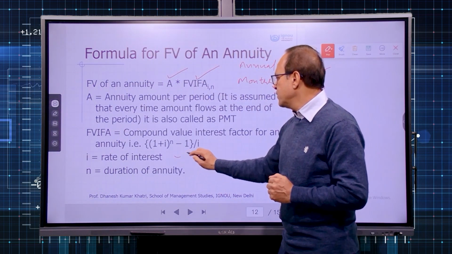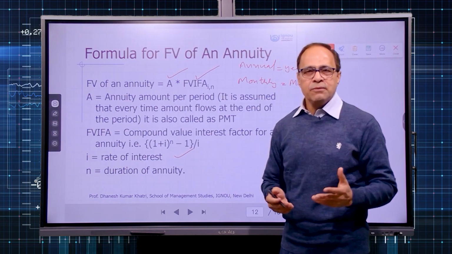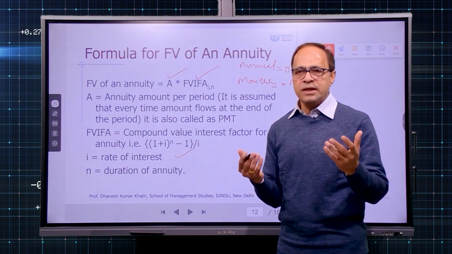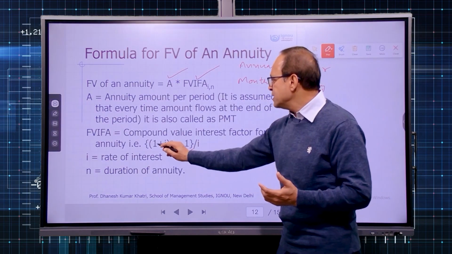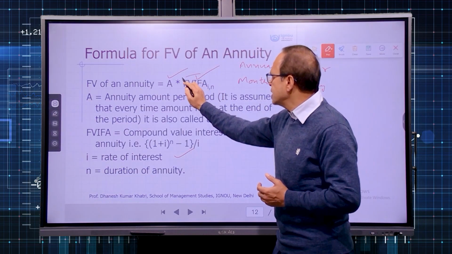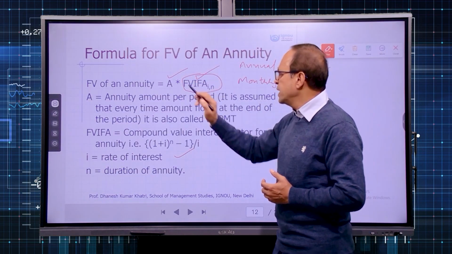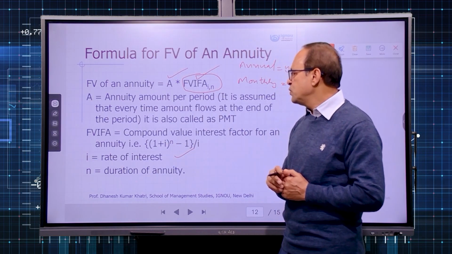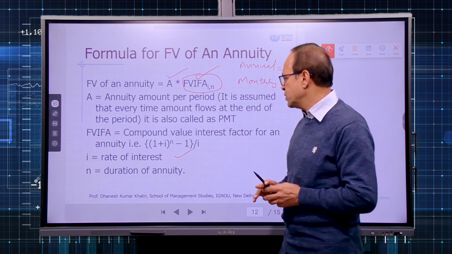I is the rate of interest. So in the formula, you can say either I or R, both are the same thing. It is the rate of interest. Now by applying this formula, we can calculate this factor also. So this factor can either be located in the future value annuity table, or we can apply this formula to calculate the future value interest factor for an annuity.